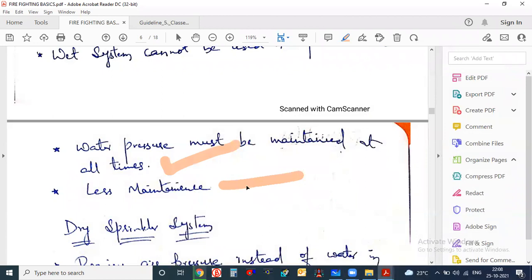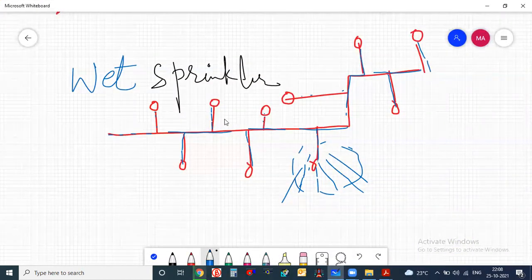Less maintenance. Why less maintenance? Because we don't have to open any device until and unless it is used.